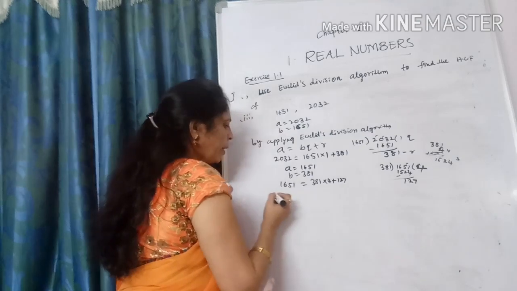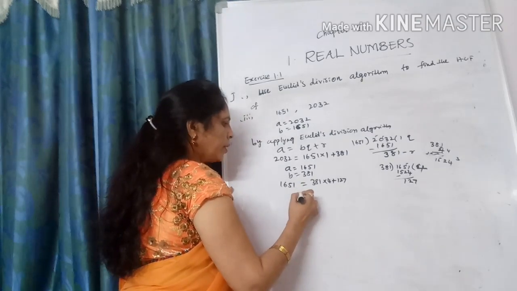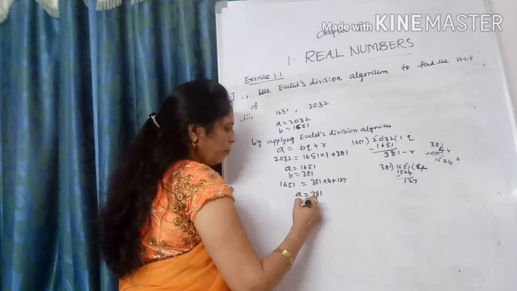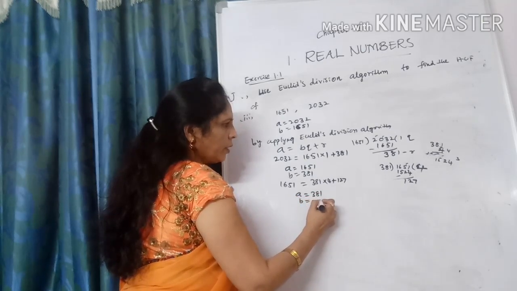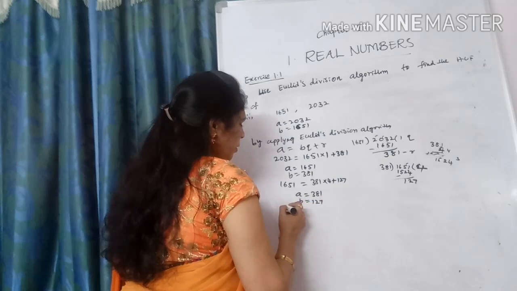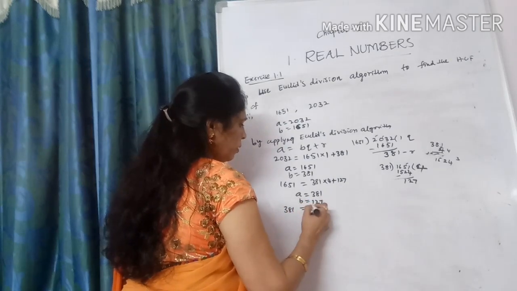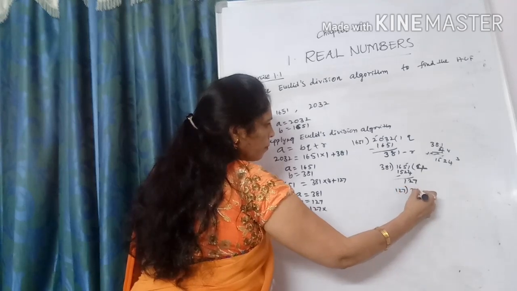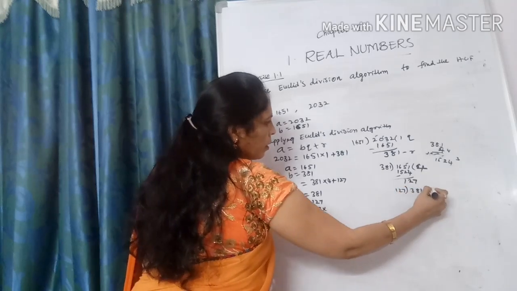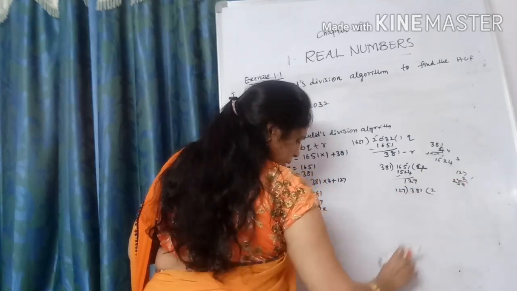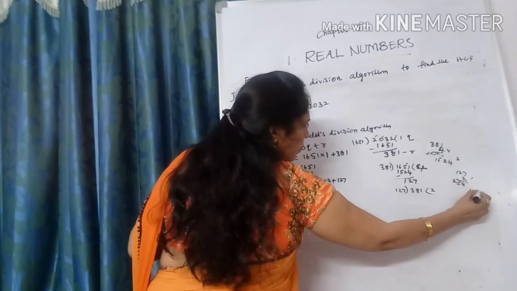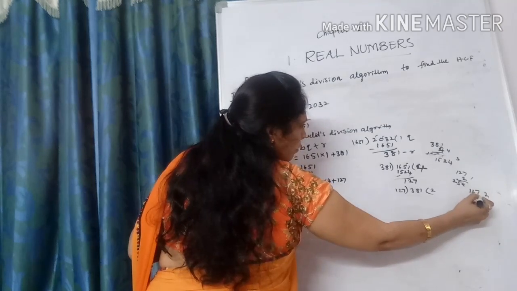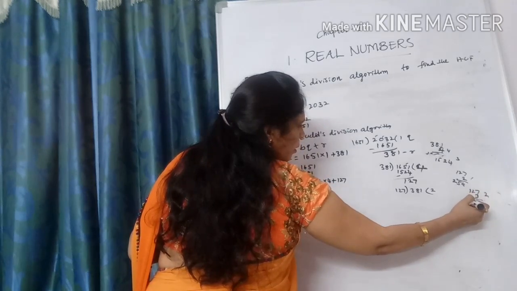Now by applying Euclid's division lemma, what is A in this? A is 381, B is equal to 127. Let us check, 381 is equal to 127 times how many? I think 3 times. 127 times 3: 3 sevens are 21, 3 twos are 6, 3 ones are 3.